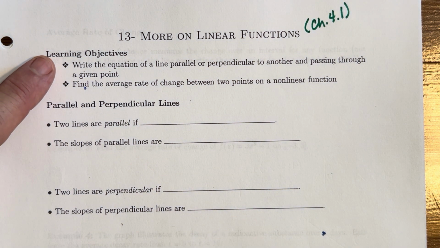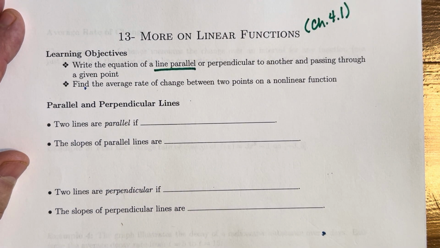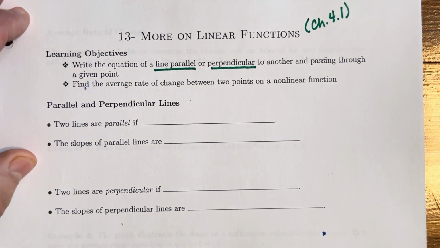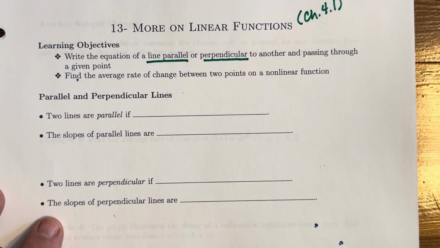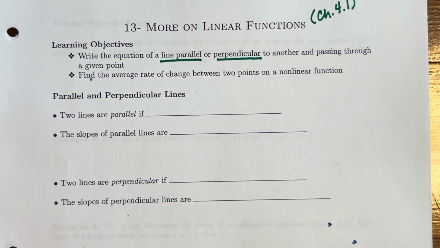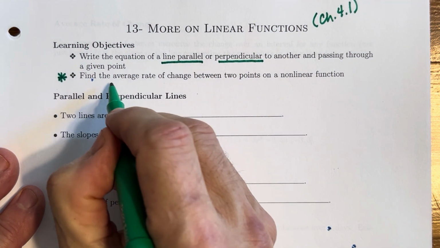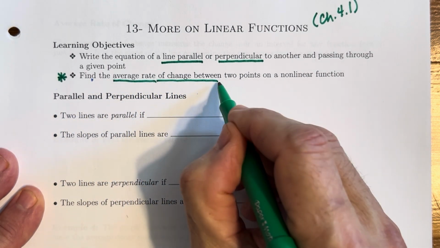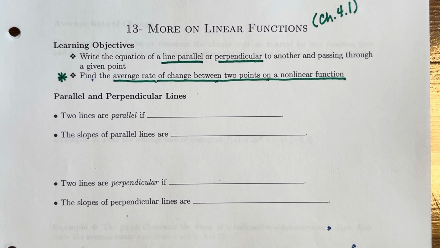We just want to discuss pairs of lines, and some special pairs of lines, specifically how we deal with and understand relationships between lines that are parallel or lines that are perpendicular to one another. There are a couple of neat little features that'll help us with these special relationships. The main point of today, the key part, is this second objective. We're going to define what we call the average rate of change between 2 points on a nonlinear function. So we want to extend this idea of rate of change, i.e. slope, onto functions that are not lines, that have some curvature to them.